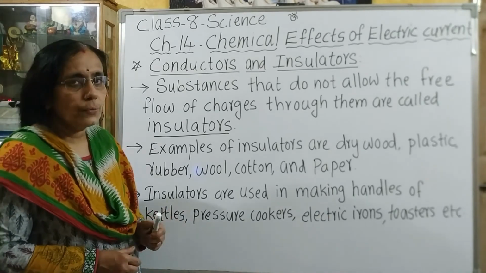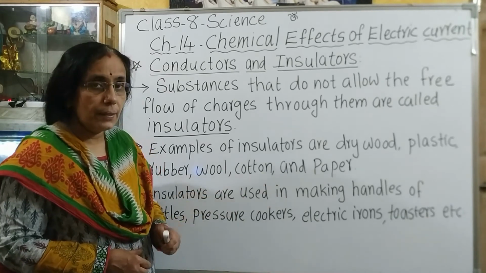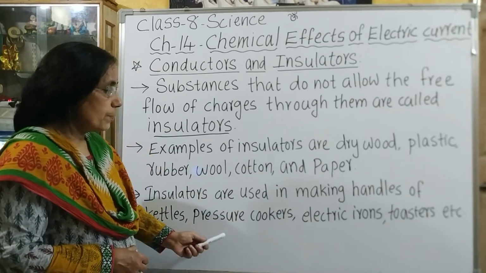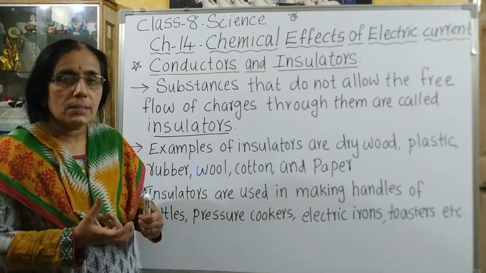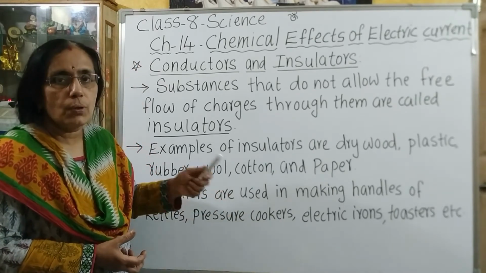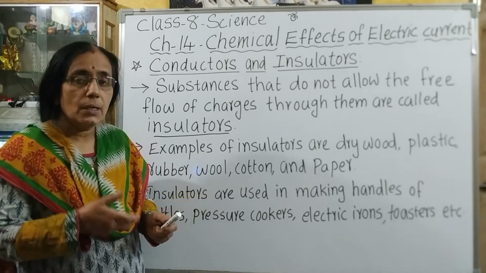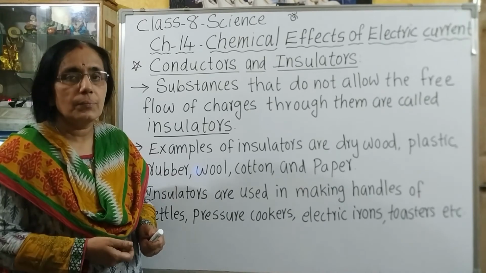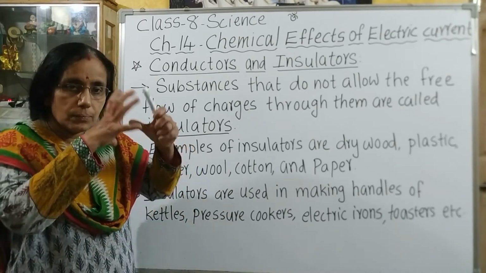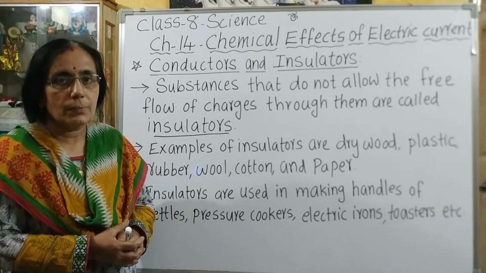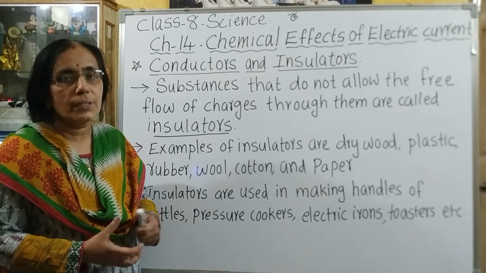Now, what are the uses of these insulators? Insulators are used in making the handles of kettles, pressure cookers, electric irons, toasters, etc. These home appliances have handles made of insulator so that we can handle them very easily and comfortably even when the appliance is hot. So we can handle them without burning our hand or getting a shock.